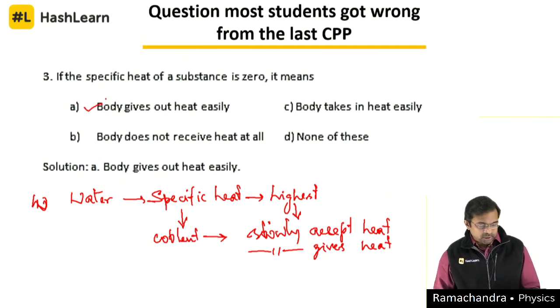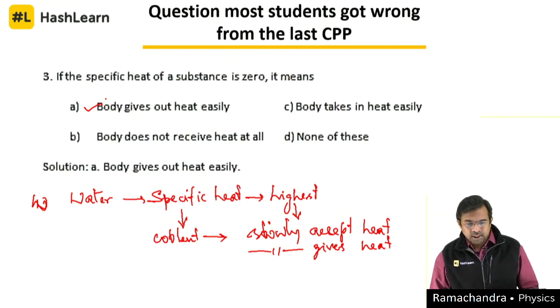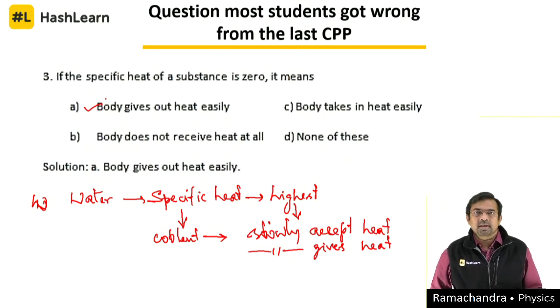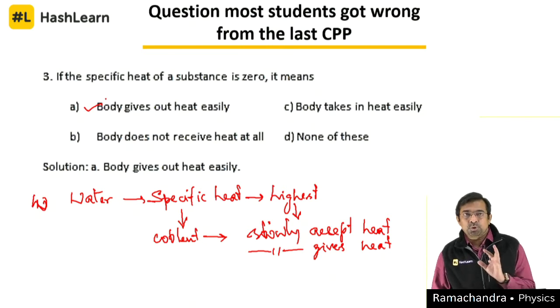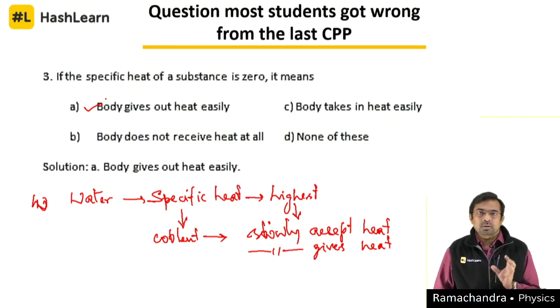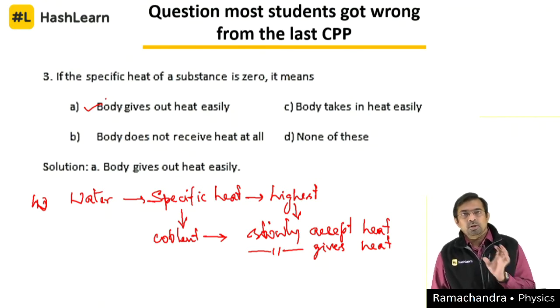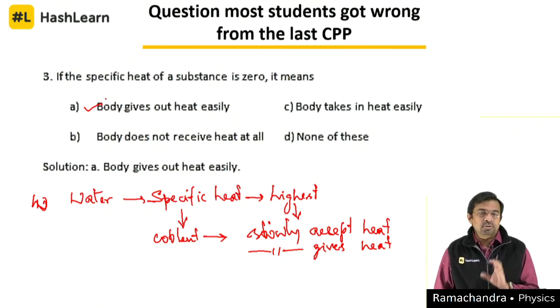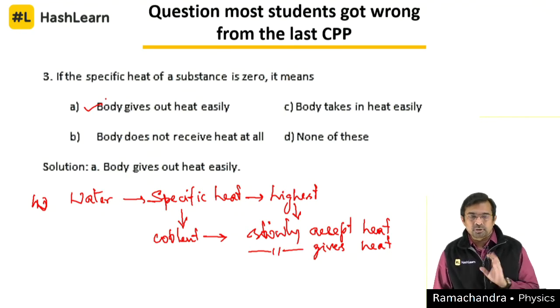And I keep telling the students, in competitive examinations, not every time are you asked to take the correct answer; you are asked to take the appropriate answer. There is a very slight, subtle difference between these two. There may be two answers which look alike, but one is more appropriate compared to the other. So you need to be very, very careful when you are reading the question and understanding the option also. The comprehension skill of a student matters a lot.